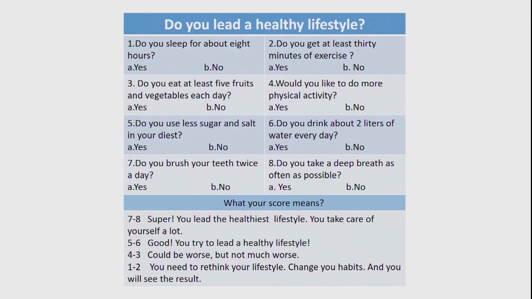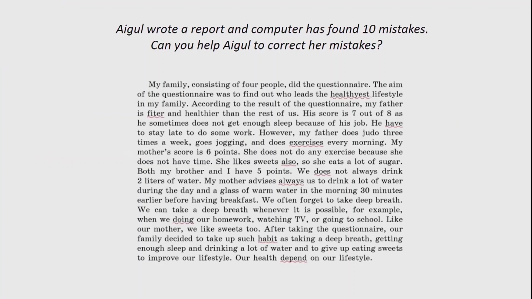And lastly, for their homework, they were asked to use questions from the questionnaire to see who has a healthy lifestyle in their family and use a template for the report on the results of the questionnaire. This part is quite important, because students will ask the questions to their family members and then bring the results of the questionnaire to the next class, and it will be great material that they can use while doing writing. The report is a good sample of what students' writing should look like.